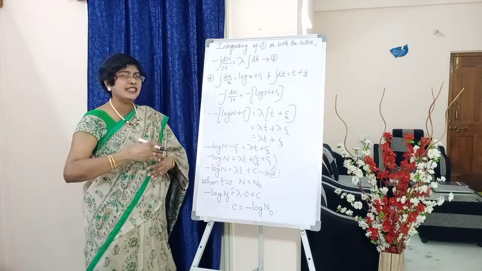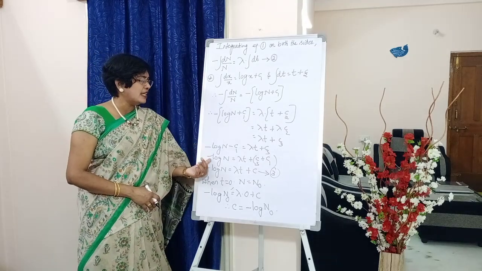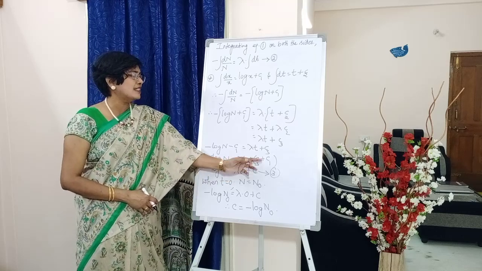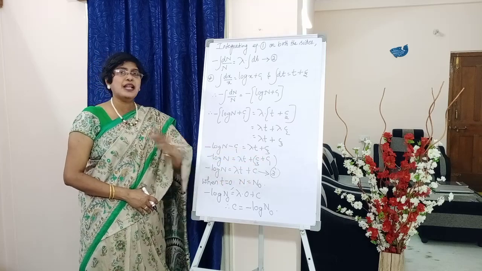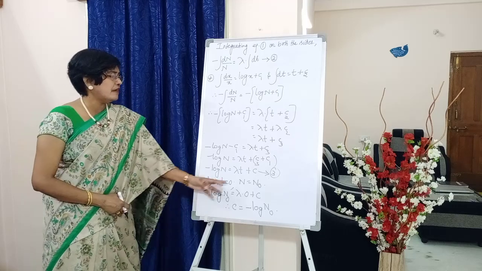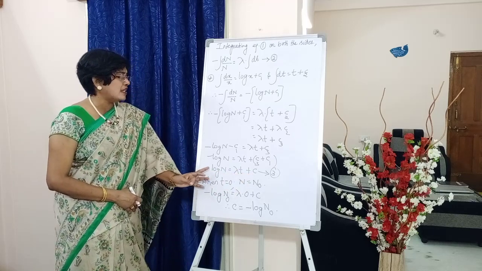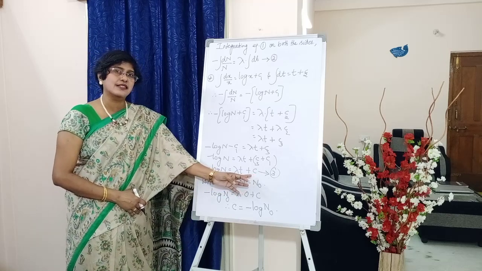So we will move minus c1 to the right side. Therefore, what remains here? Minus log n is equal to lambda t plus c3, and with minus c1 coming to the right side, c3 plus c1. Both are constants, c3 and c1, so we will introduce a new constant. Therefore, the next step becomes minus log n is equal to lambda t plus c, students.